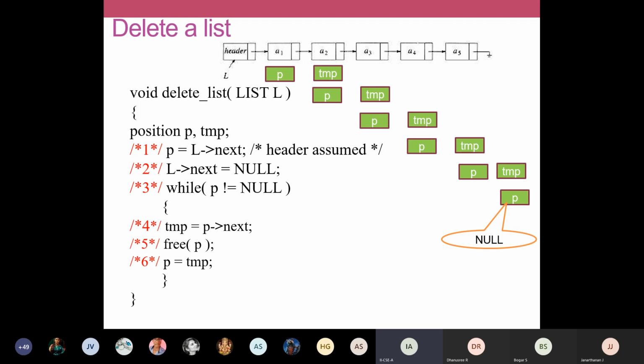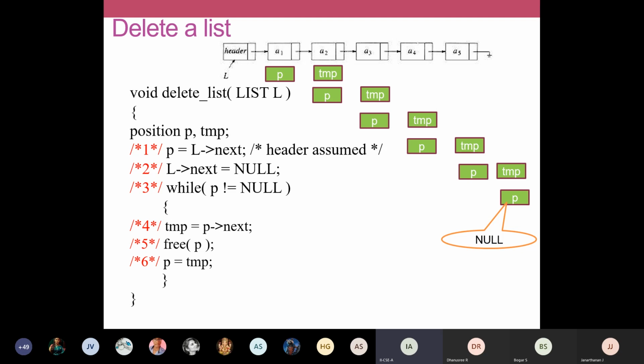First I'll delete a1, then I'll delete a2, then delete a3. While deleting, you're going to use the free function. The free function will automatically release the memory. So we are simply going to combine the traverse function and the free function. How to do a traversal? We'll use a statement P is equal to P arrow next. We are going to use a variable called temp to hold the next node. Before deleting a1, I should save a2. If I delete a1, I will not get the address of a2. That is the purpose of using this variable temp.